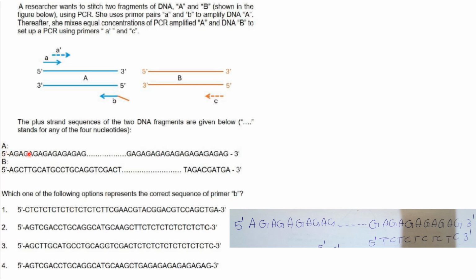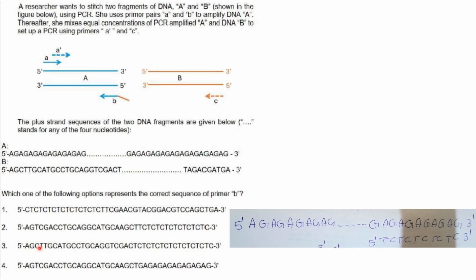So we have to take A only into consideration, because in A only you have got the primer B. This is the A sequence. I have rewritten it here. This is the primer sequence for B, 3' to 5'. So it will be ending with TC, TC, TC, TC, 5' to 3', or CT, CT, CT, CT, 3' to 5'. So that is seen only in option 2 and option 3.